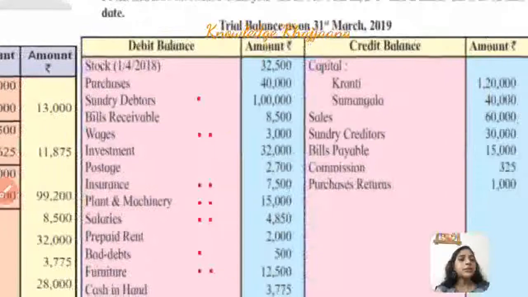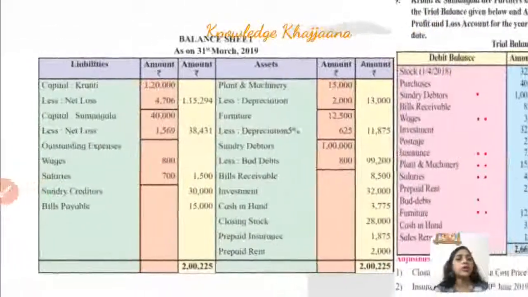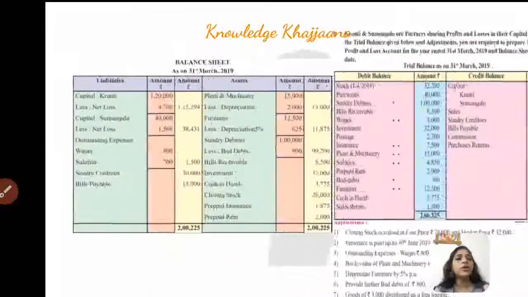commission. See, this commission is given on the credit side of the trial balance. So as per the trick which I have told you, if the item is given on the credit side of the trial balance, it can go to the profit and loss account credit side also. Commission is given on the credit side. It means that this commission has been received by the firm, by the business. Maybe for any business they would have carried out, maybe for any reason they have got the commission. What is the amount of commission? Rupees 325. So this commission is recorded to the profit and loss account credit side.